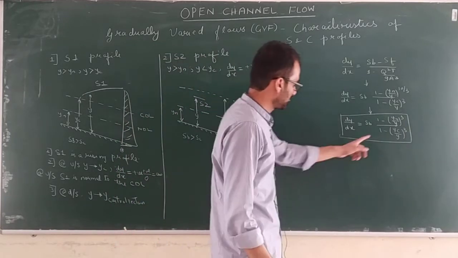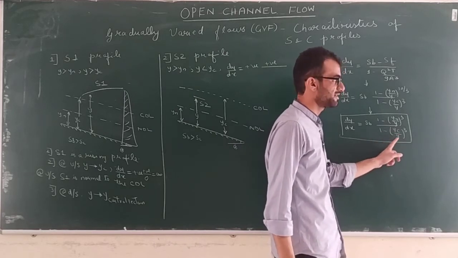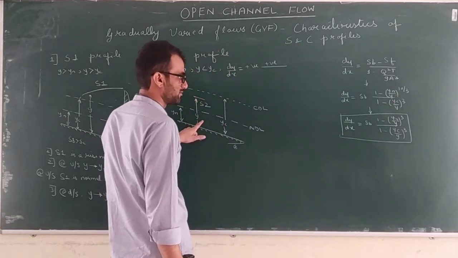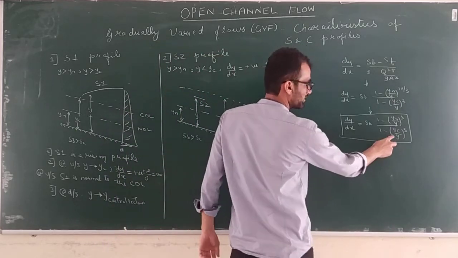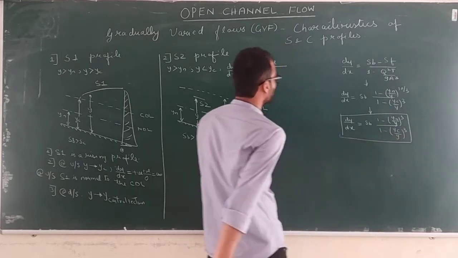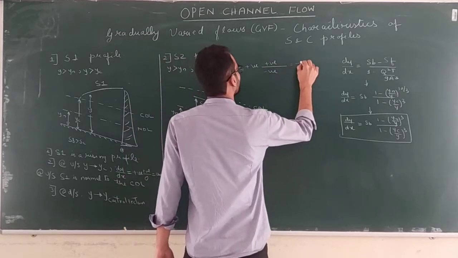And in the denominator, 1 minus yc by y cube. Now yc is greater than y, so this number is more than 1, the cube of this number is again more than 1. So 1 minus something more than 1 is a negative number, so this entire dy by dx value will be a negative number.